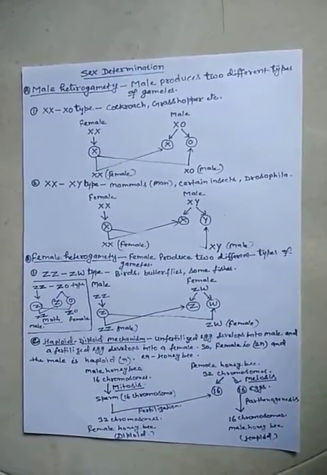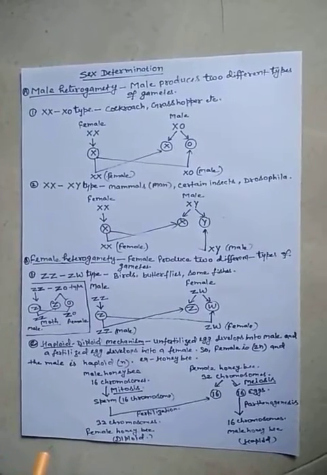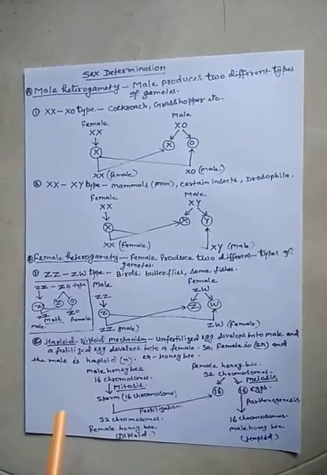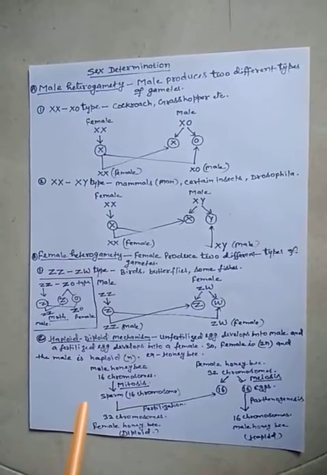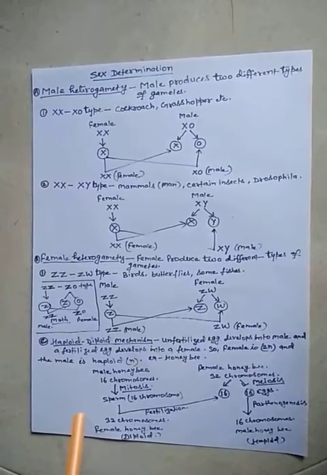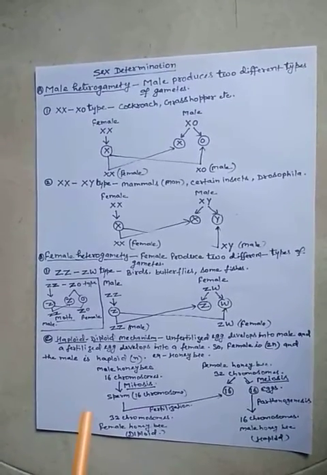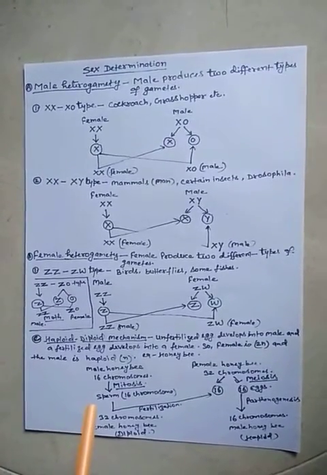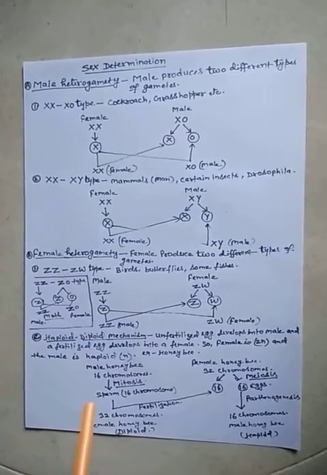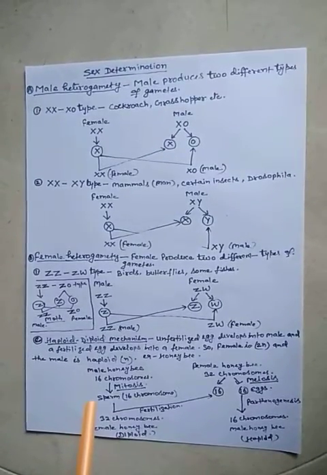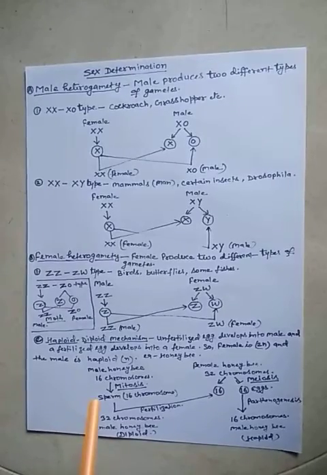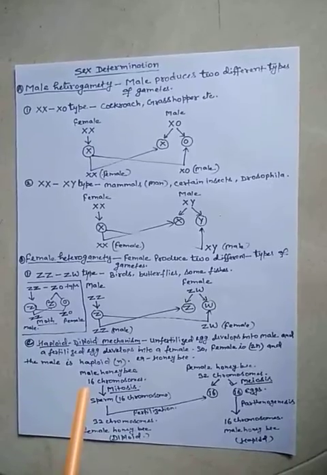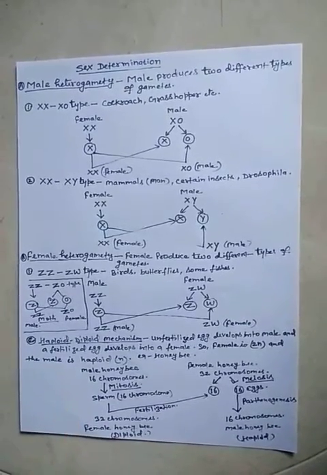There are different types of sex determination in different organisms, but in most organisms, sex determination is chromosomal based. Chromosomes are responsible for sex determination, also called the genetic basis of sex determination. But in some organisms, the environment is also responsible for sex determination. So there is an environmental basis of sex determination, but in our chapter we will actually learn the chromosomal or genetic basis of sex determination.